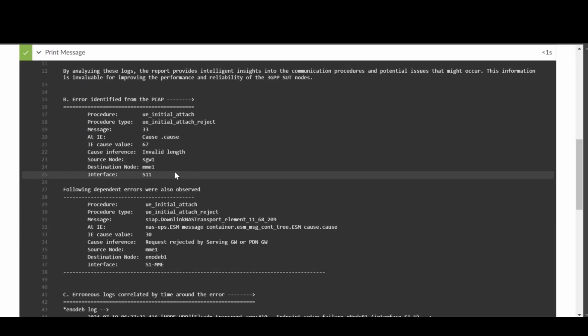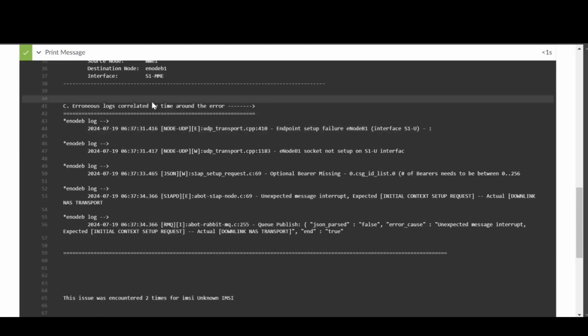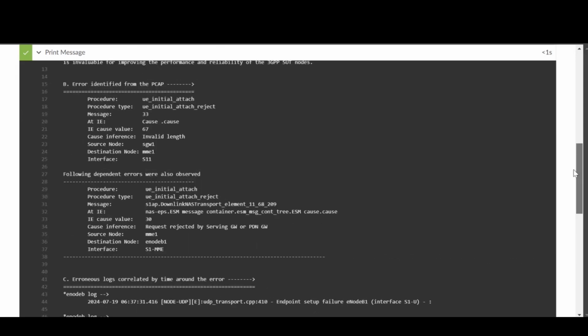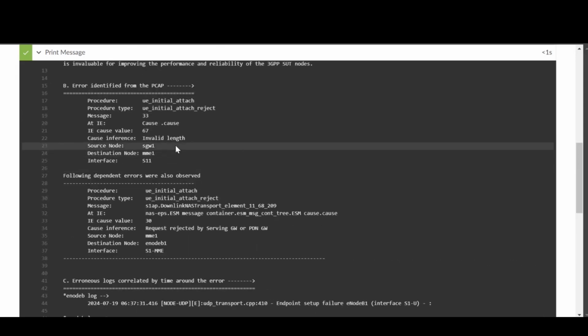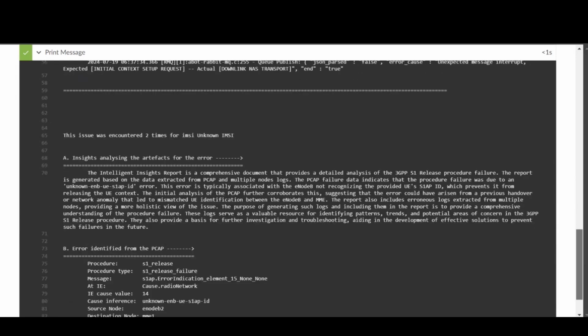This framework can not only capture the root cause of the failure, but it also indicates the propagated issues that had stemmed from the original failure. Let us look at a couple of more logs for this case. If you see here, it clearly says that there was an unexpected message interrupt caused by this invalid length of an information element. This wasn't the only issue that was observed.